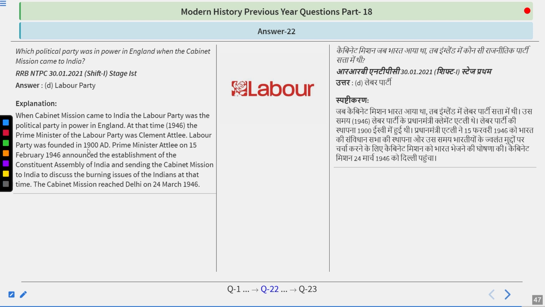The Labour Party was founded in 1900. Prime Minister Attlee on 15th February 1946 announced the establishment of the Constituent Assembly of India and the sending of the cabinet mission to India to discuss the burning issues of India at that time. The cabinet mission reached Delhi on 24th March 1946. A.V. Alexander, Lord Pethick Lawrence, and Stafford Cripps were the members of the cabinet mission that was sent by Clement Attlee.